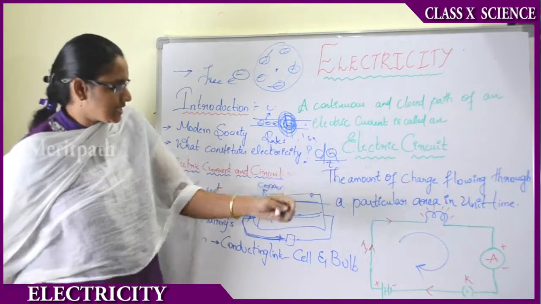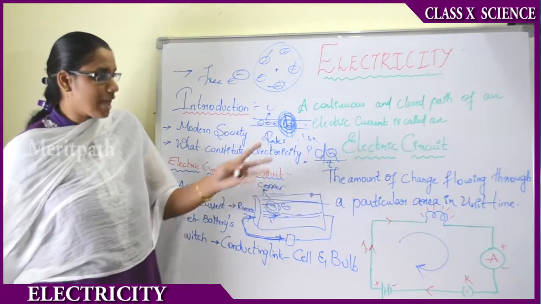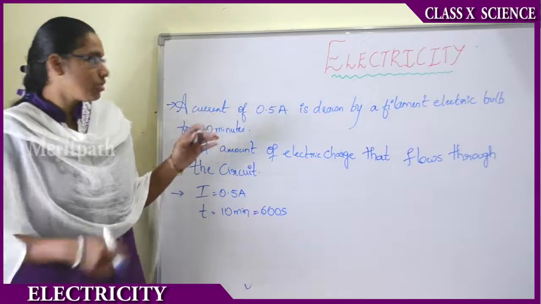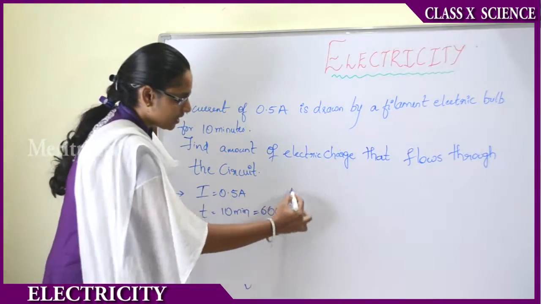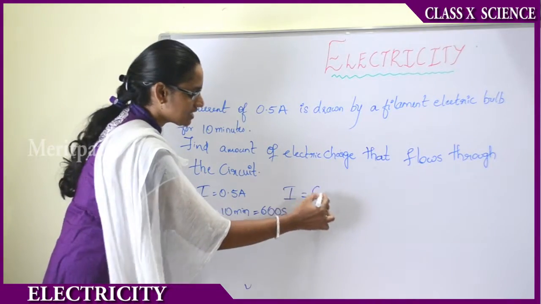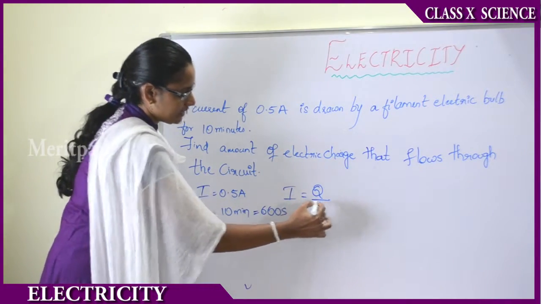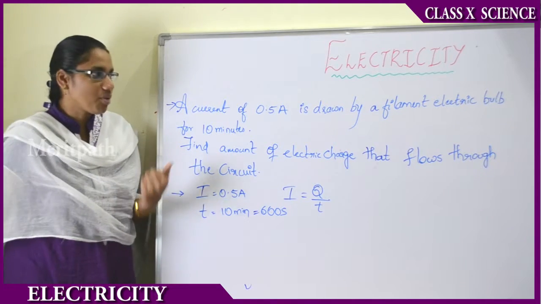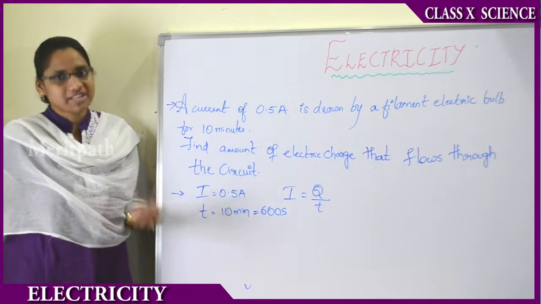That is, dq by dt will give the amount of current that is passing. Okay, we know that the amount of current is defined as the rate of flow of charge in time. Now we will be solving a problem in order to find out the flow of charge.